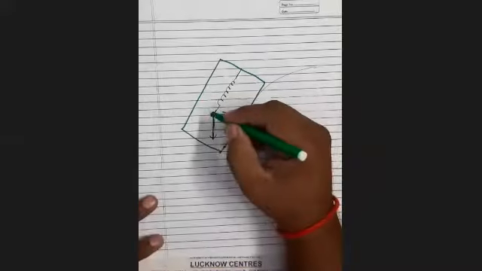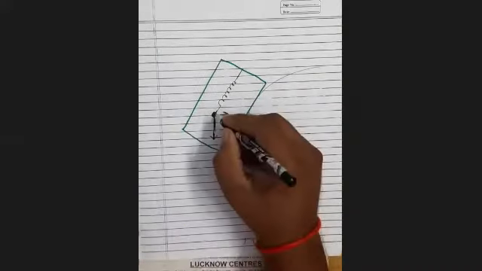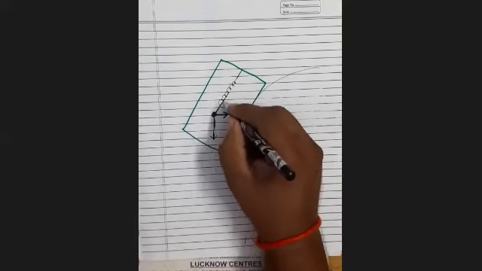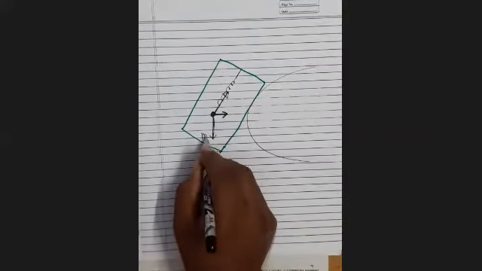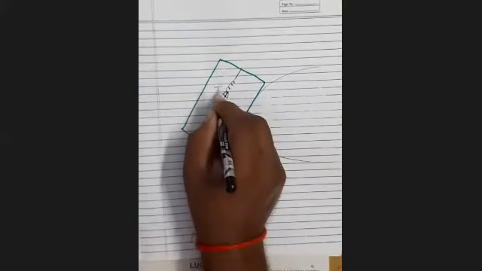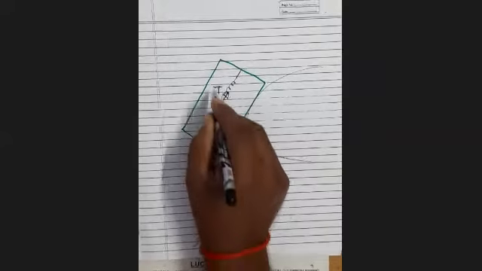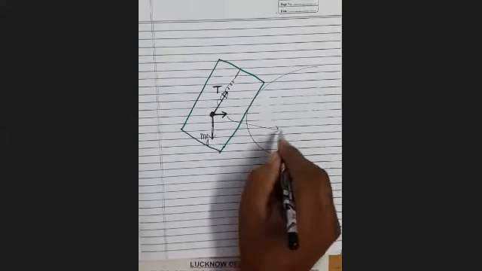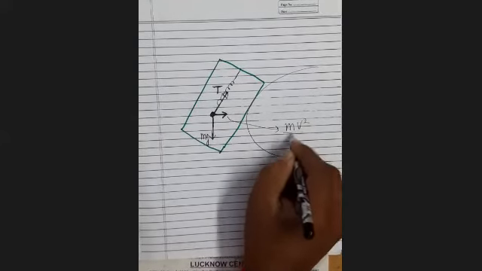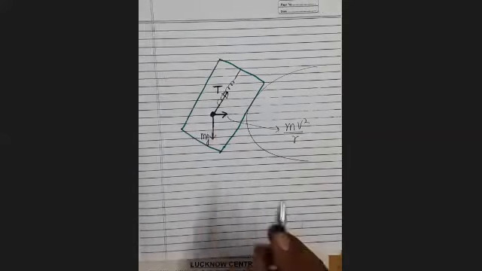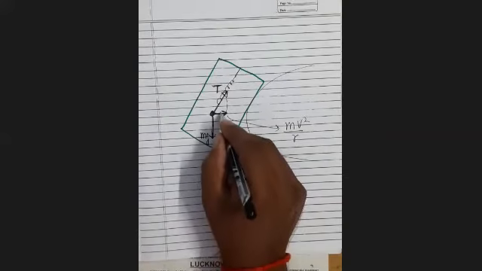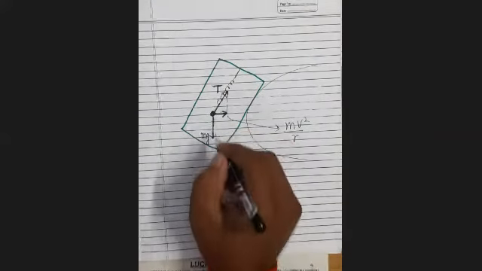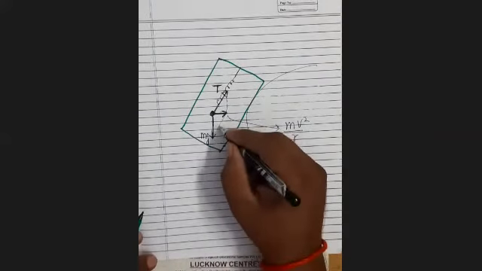And the tension in the spring will act in this direction. This tension will no more be equal to mg. This force is mv square upon r. How will you find their relation? You complete the parallelogram, because this force is the resultant of T and mg. So what will be the relation?